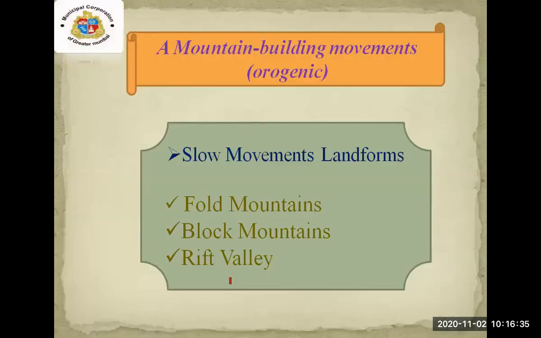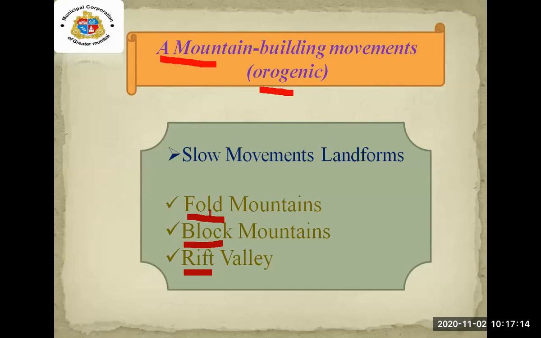Yes. After the slow movements landform, we are going to study a mountain building movement, that is orogenic. After the slow movements, it is divided in three parts, that is fold mountains, block mountains and Rift Valley. Yes, only these three parts we are going to learn in this first session of this chapter. So let's move on to the fold mountains.